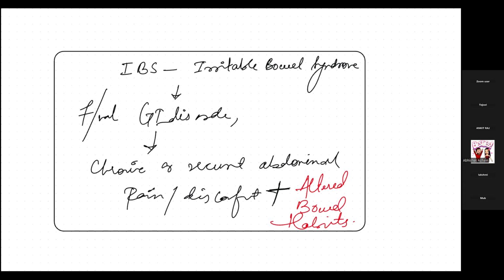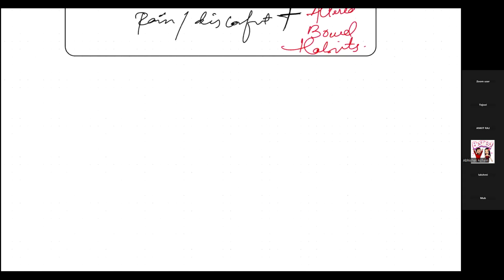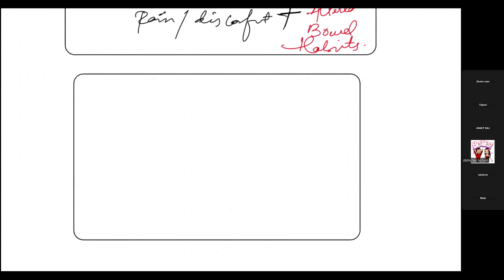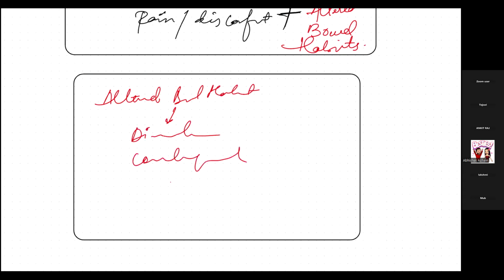Now, what are altered bowel habits? I hope that we know what are altered bowel habits. Altered bowel habits can be either diarrhea or constipation or both of them, isn't it? But one main thing that we are missing, what is it?